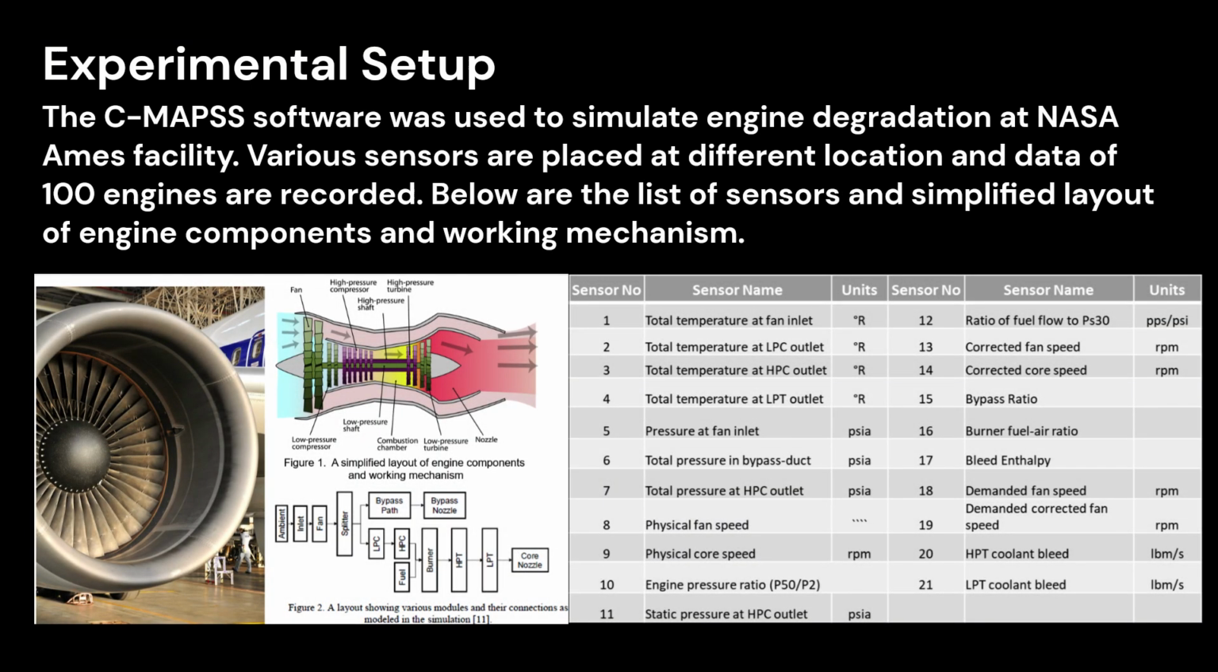The CMAPS software was used to simulate engine degradation at NASA Ames facility. Various sensors are placed at different locations and data of 100 engines are recorded. Below are the list of sensors and simplified layout of engine components and working mechanism.